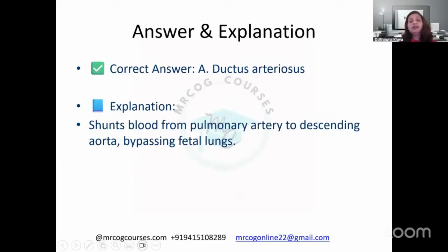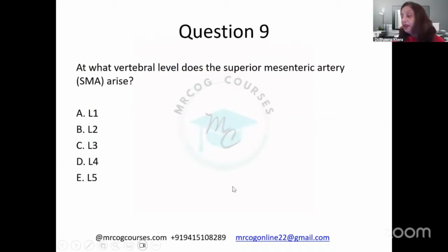Meanwhile, this is a shunt which shunts the blood from the pulmonary artery to the descending aorta by bypassing the fetal lungs. I'm still waiting for the answer of what after birth the ductus arteriosus becomes. Yes, perfect, Dr. Swati, ligamentum arteriosum. That's the correct answer. And this is very important. All the three structures, right?